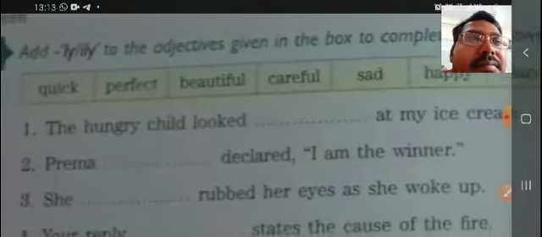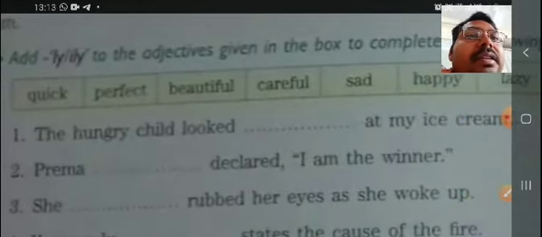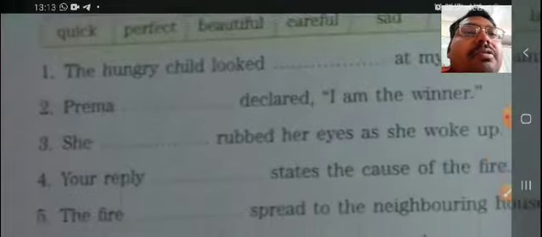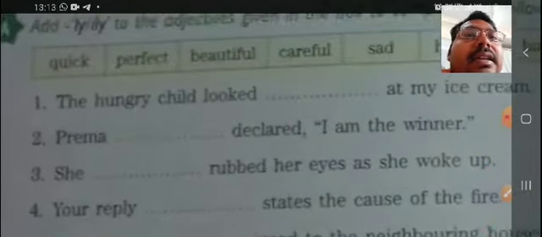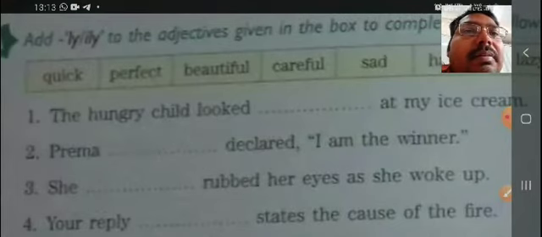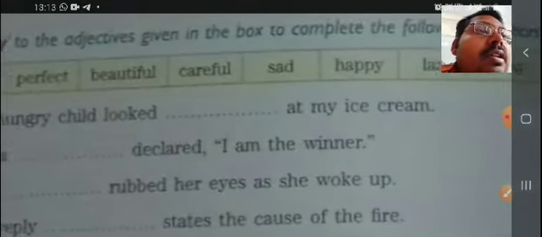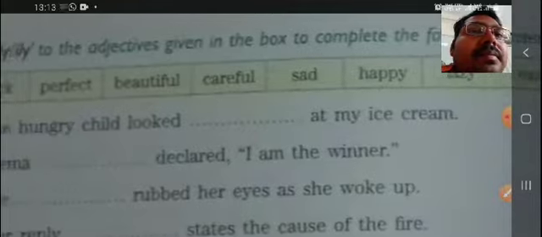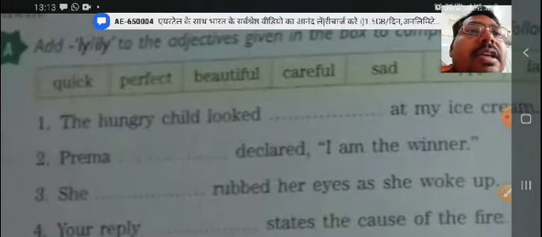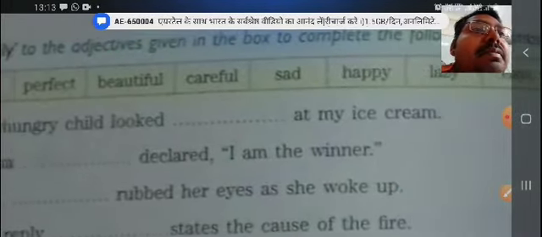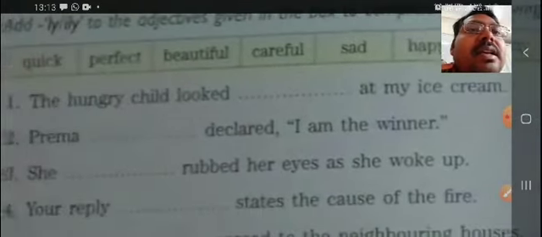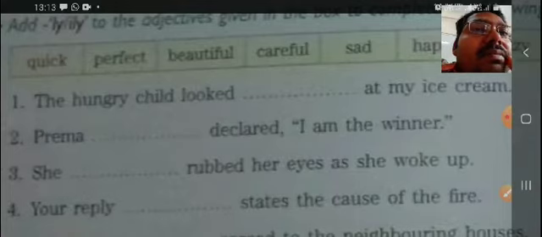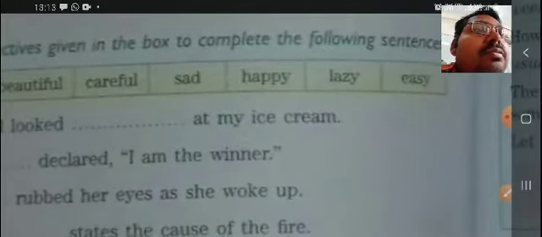In this way you can make the adverbs, but now you need to choose the correct word to fill in the blank. Now you see the first one: the hungry child looked at my ice cream. The options are quickly, perfectly, beautifully, carefully, sadly, happily, lazily, or easily. If somebody is hungry, what will he do?